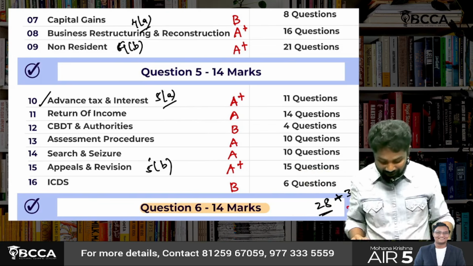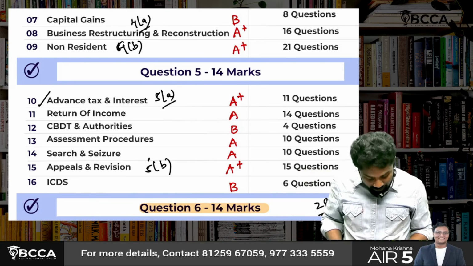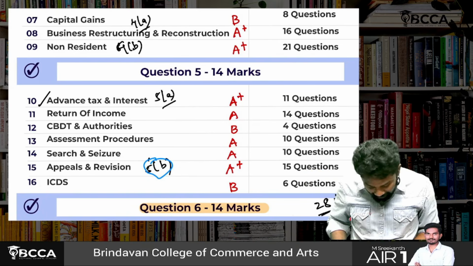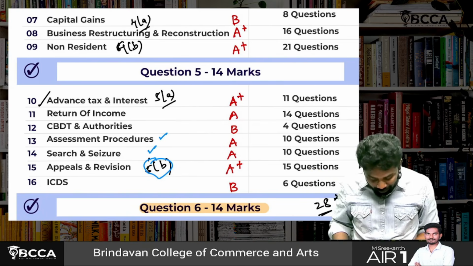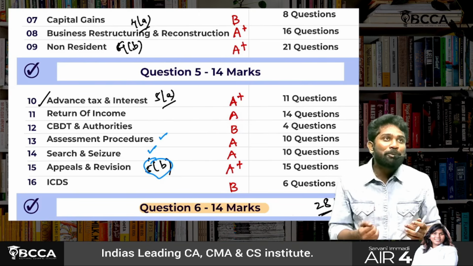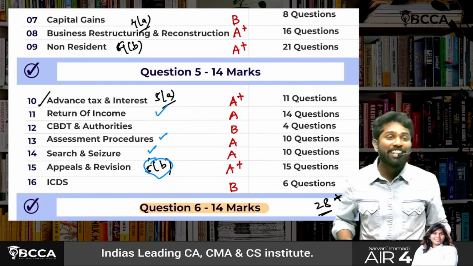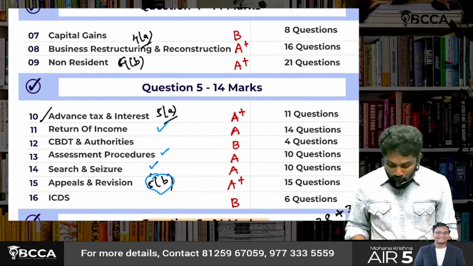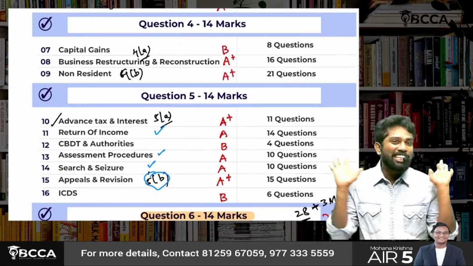But the problem is, to answer 5B you cannot just read the appeals and revision chapter. You should have an understanding of the assessment procedures chapter and search and seizure. To know assessment procedures and search and seizure, you should also understand the return of income chapter. So between 4 and 5 there is always a tight conflict, sir.